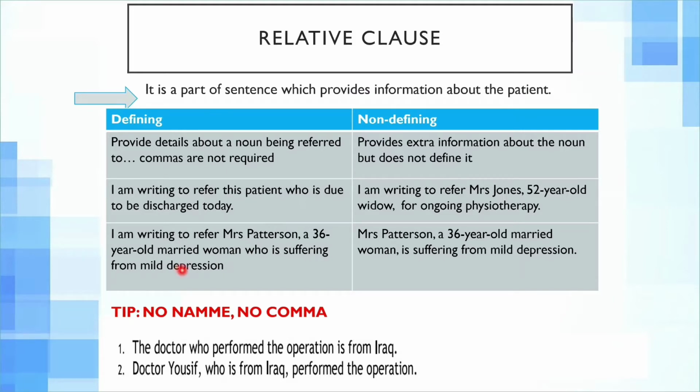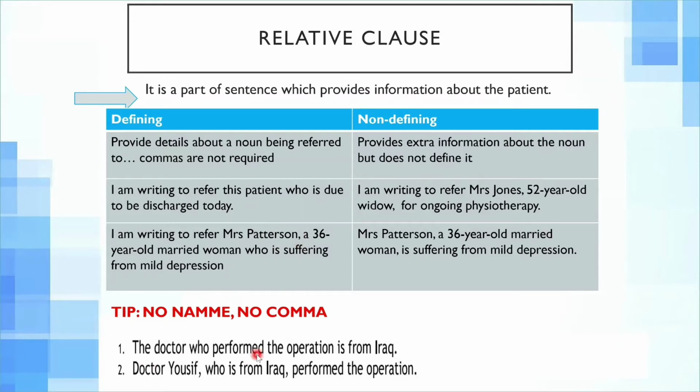Now, there's a simple rule about whether to put a comma in a clause or not. Just memorize it this way. These are just grammatical rules. If there is no name, don't put any comma there. If there is a name, put a comma after it in a relative clause.